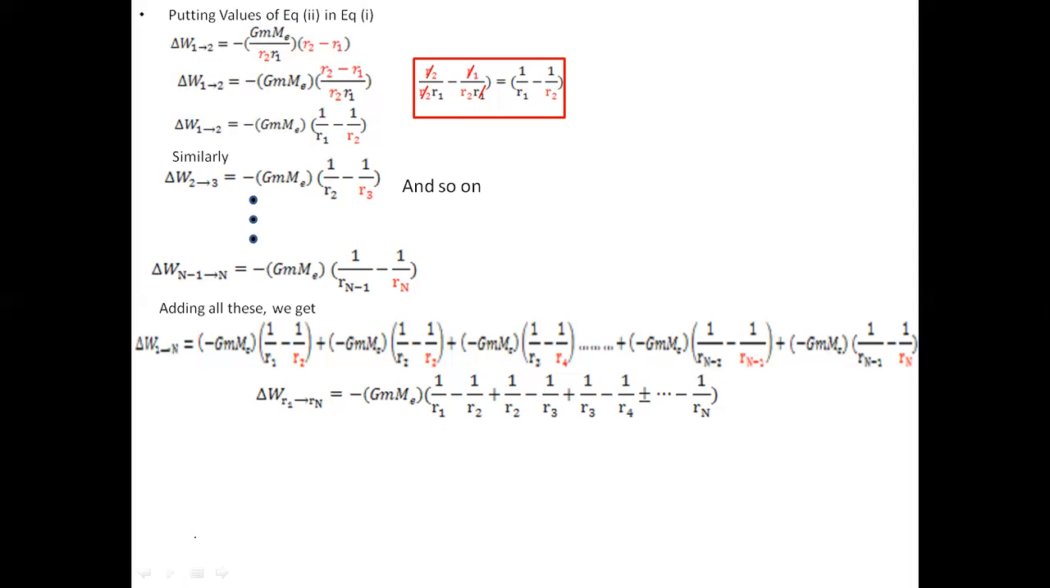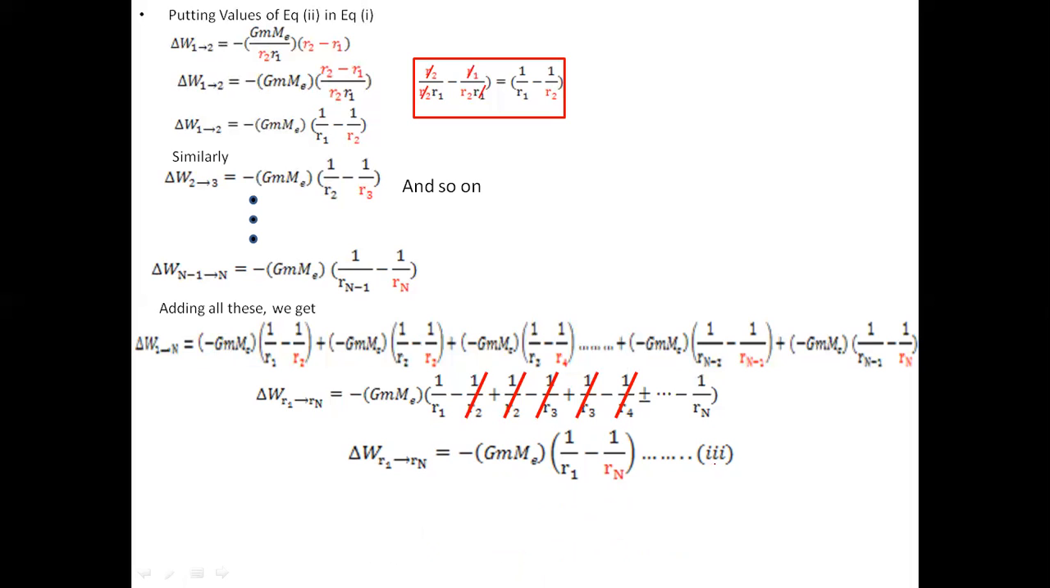So let's do this one. These values cancel out and we are left with the work done from R1 to Rn being equal to minus G Me m times 1 over R1 minus 1 over Rn. Let's call this equation number 3.